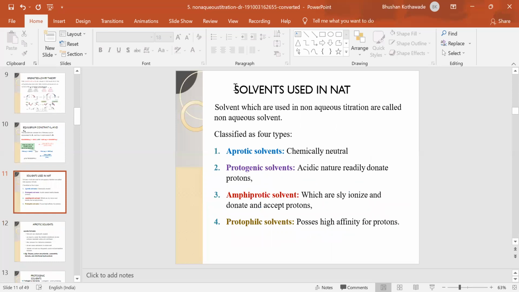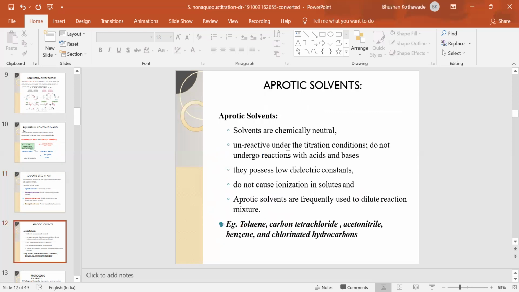Now for the non-aqueous titration, the important point is the solvents. The solvents which are used in the non-aqueous titration are called non-aqueous solvents. There are 4 types of non-aqueous solvents: aprotic solvents, protogenic solvents, amphiprotic solvents, and protophilic solvents. We will see the first, that is the aprotic solvent.